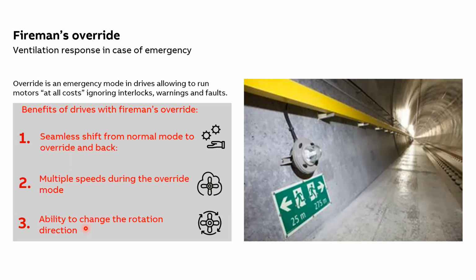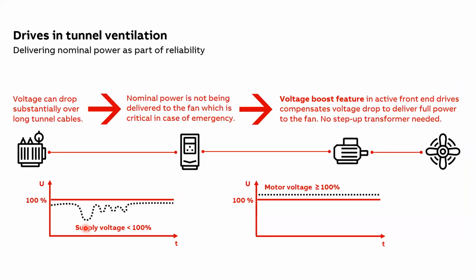Thus the drive should be able to change the fan direction during override mode, as well as support multiple speeds. Now, this was about the fireman override mode, which is again one of the important features to be considered for a tunnel ventilation system.